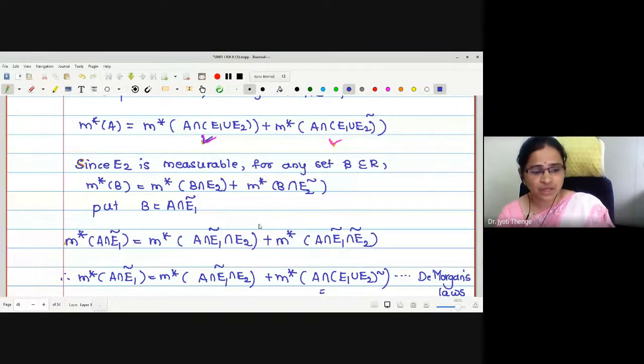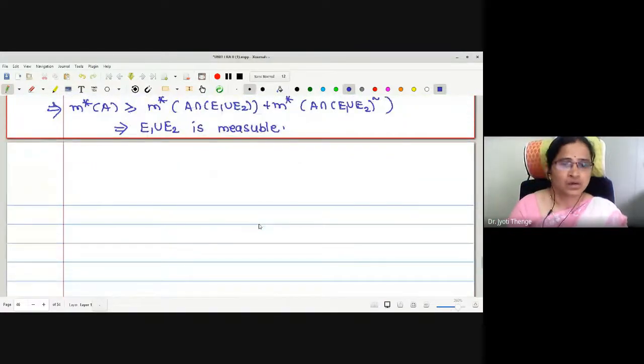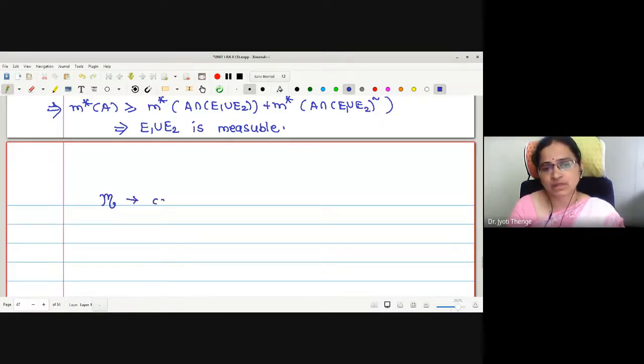Now, whatever measurable sets there are, all those measurable sets are taken into one set, and the collection is called the measurable sets and is written with curly M. This curly M is the collection of all measurable sets.